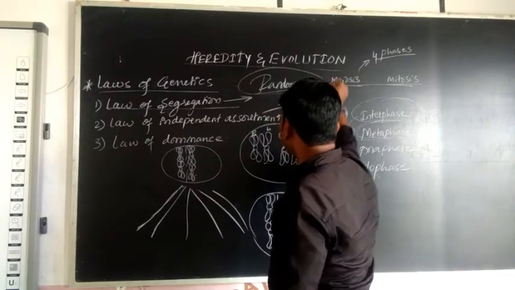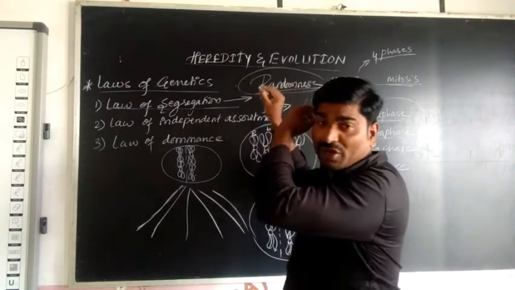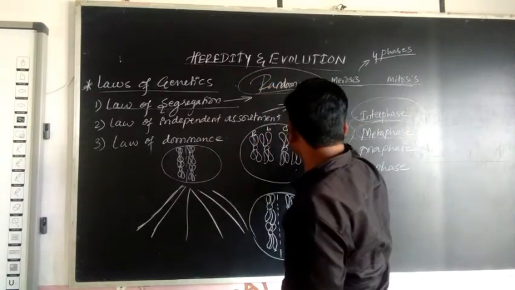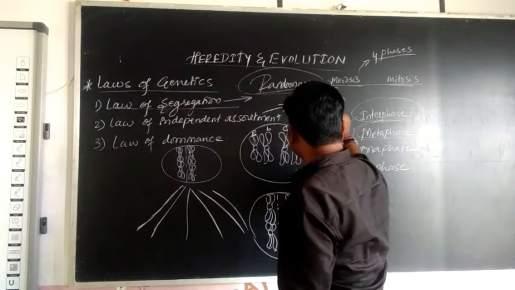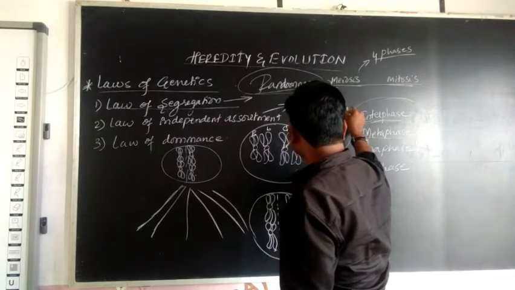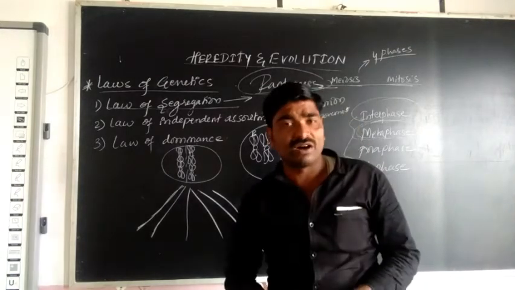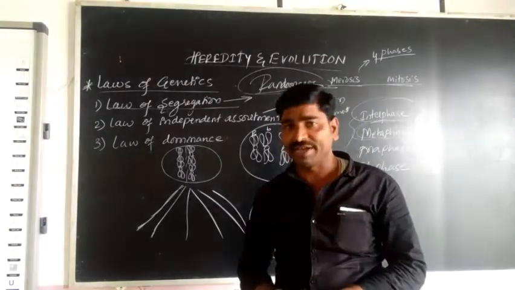You know the Brownian movement. What do you mean by Brownian movement? Brownian movement is nothing but the random movement of pollen grains.